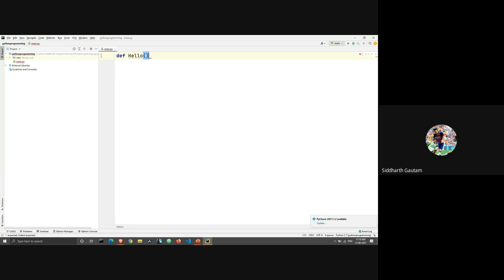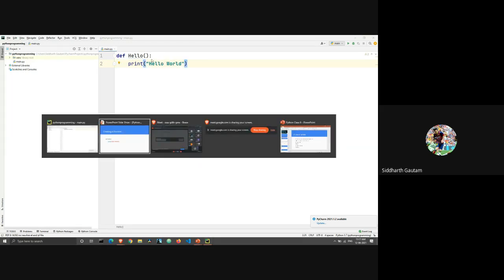Brackets are important. If you have any arguments, you can send them inside the brackets. If you don't have any arguments, you can just leave the brackets empty, but you do need to have the brackets. So you have def, hello, then a colon. After the colon, as you can see, we have 4 spaces here. This is important whenever you have a colon. It can be in a loop, in a conditional statement, in a function, anywhere. So here, we are going to print hello world. Just give me another second, guys.